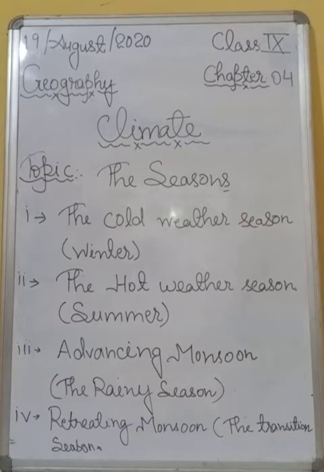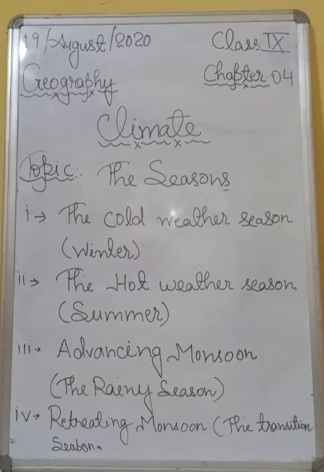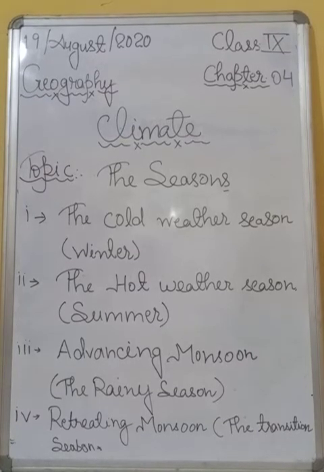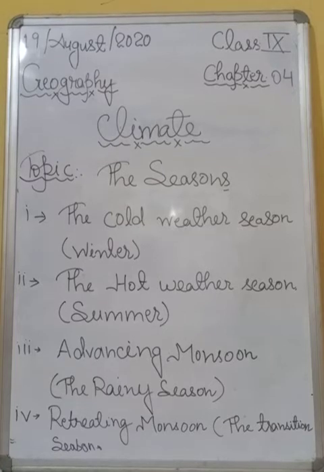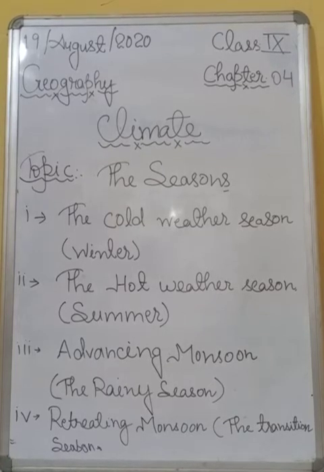After that, students, localized thunderstorms also occur during summer, which may have high speed winds and even precipitate hail.